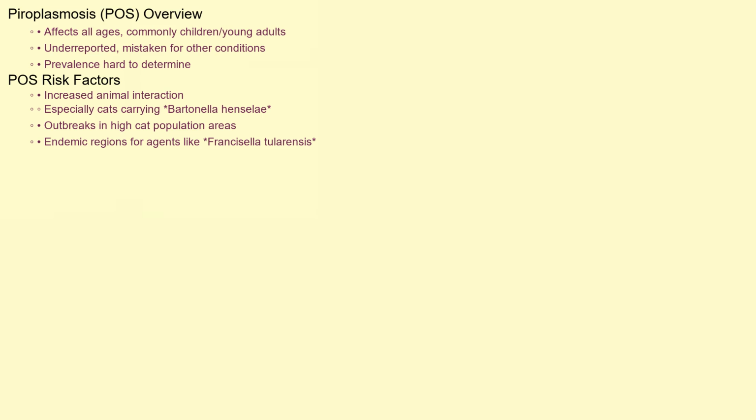While POS can occur in people of all ages, it's most commonly seen in children and young adults. This is largely due to their increased likelihood of interacting with animals, especially cats, who can carry Bartonella henselae. The exact prevalence of POS is difficult to determine, as it's often underreported and can be mistaken for other eye conditions. Outbreaks may occur in areas with high populations of cats or endemic regions for specific infectious agents like Francisella tularensis.